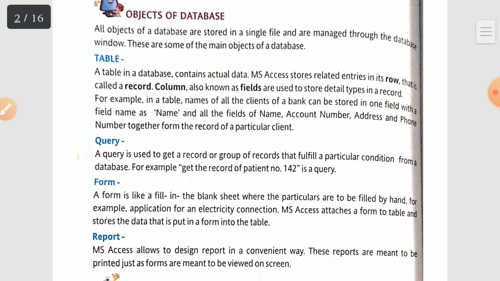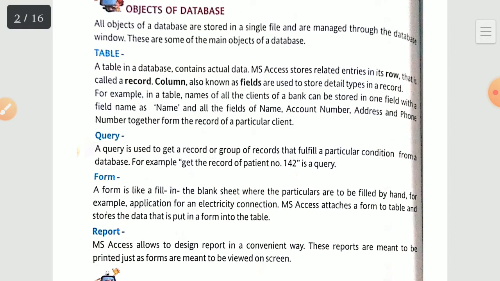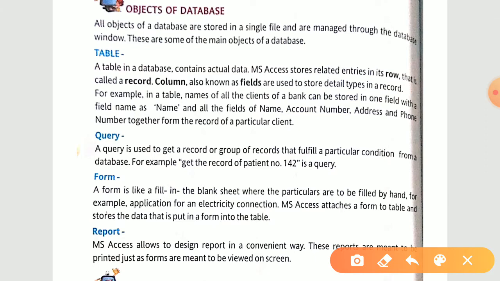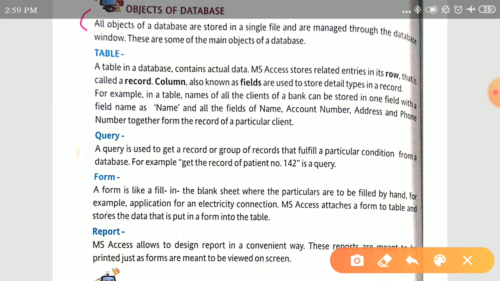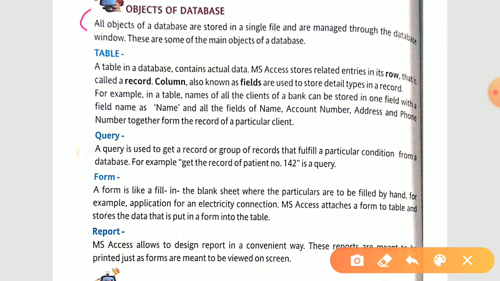Over here, objects of a database. So you have to write down from the first line. All objects of a database are stored in a single file and are managed through the database window. These are some of the main objects of the database. Firstly, the heading: table.